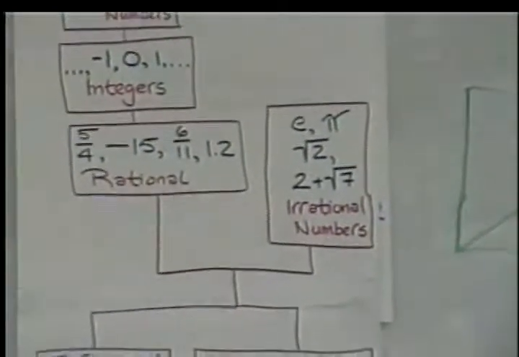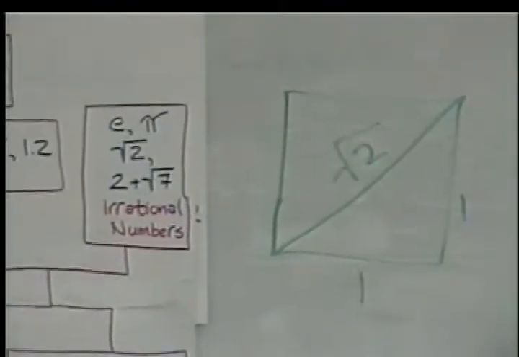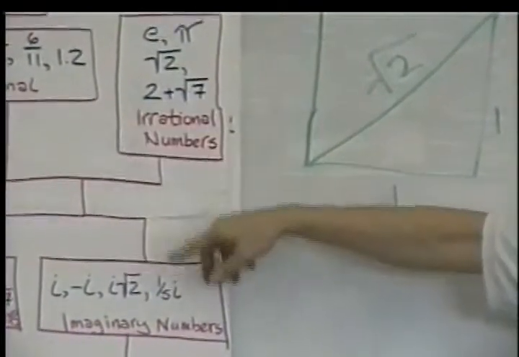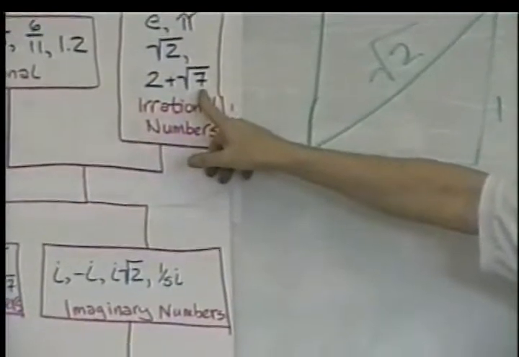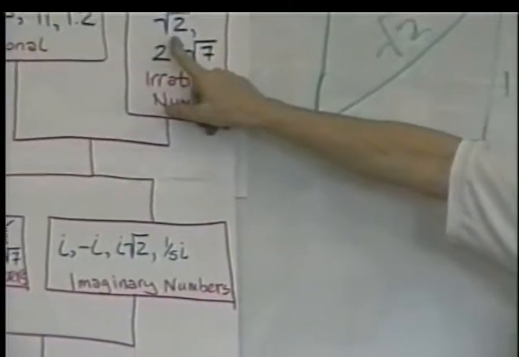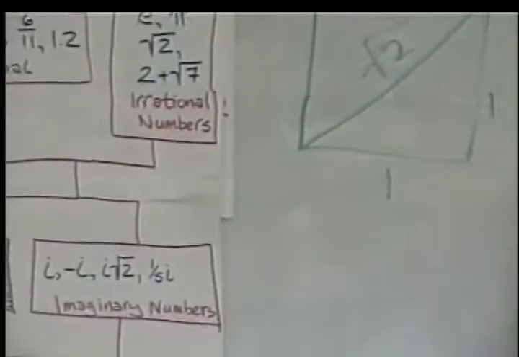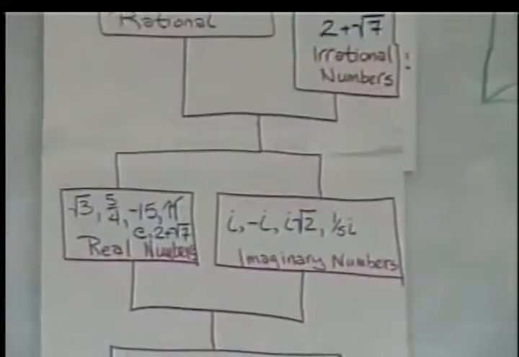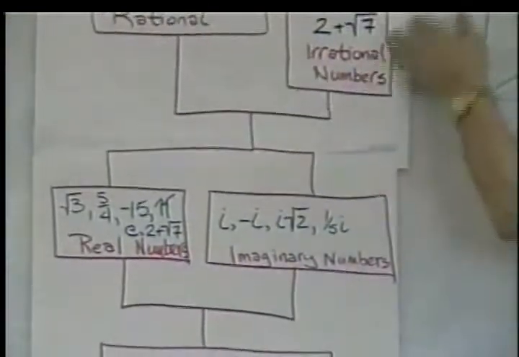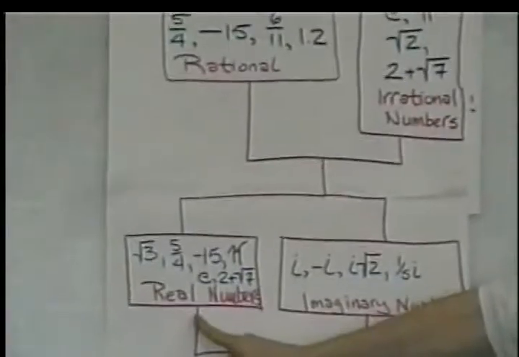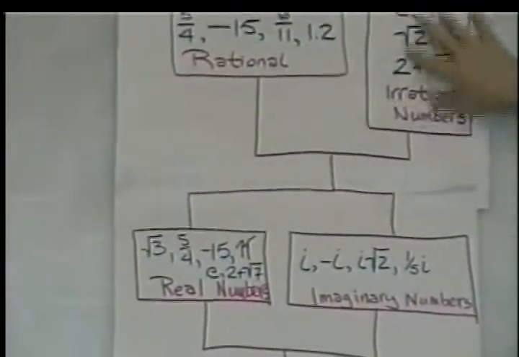There it is. There's the square root of 2. But as a number, it's impossible to express rationally. You have to just believe that it goes on and on. Okay? 2 plus the square root of 7. All these numbers under radical signs, if you can't break them down, are irrational: square root of 2, square root of 3, square root of 5, square root of 7. Irrational numbers. All right, take all of these, put them in a pot together, the rational and the irrational, and we call them real numbers. Okay? All of this is real.